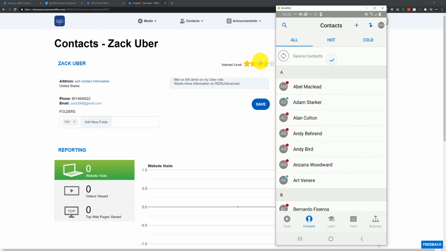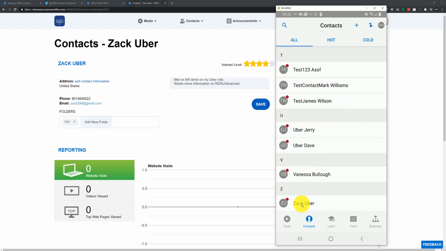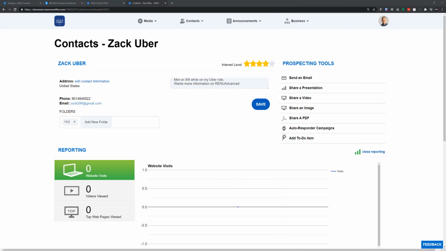Let's wait till this refreshes here. If I go down here, there is Zach Uber marked as hot right from there. So that's a very good way to keep things in sync. Any contacts that you add to your desktop platform will automatically be synced over to your mobile app.